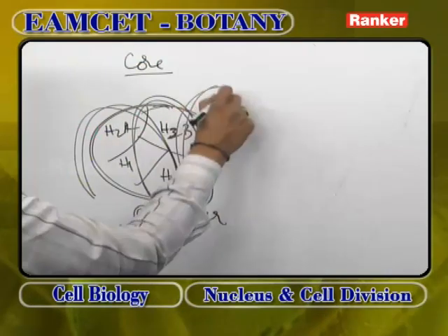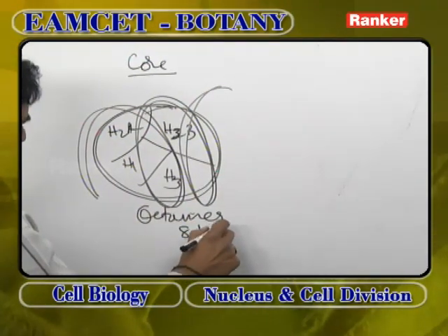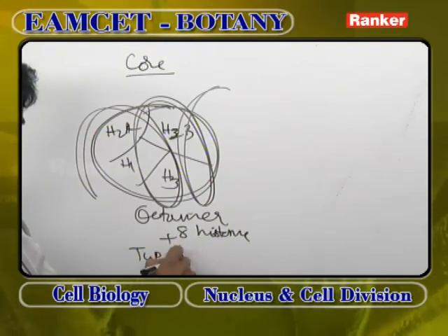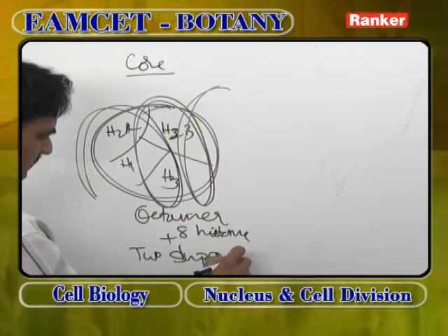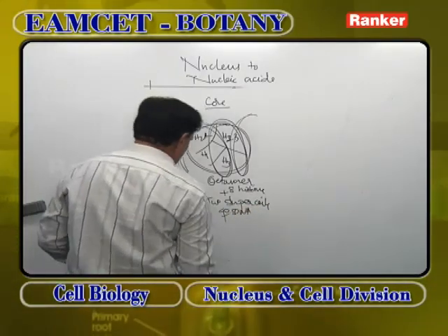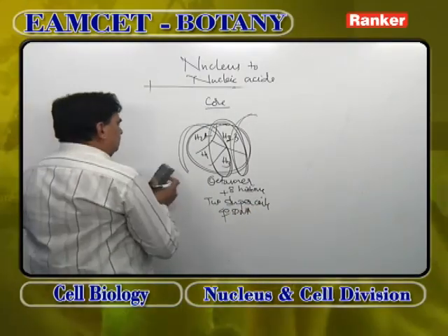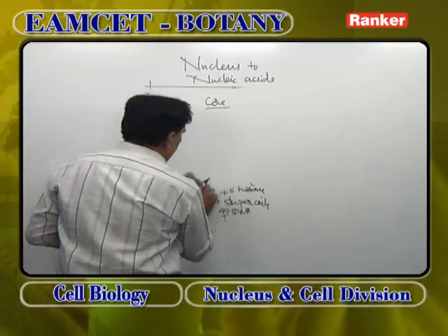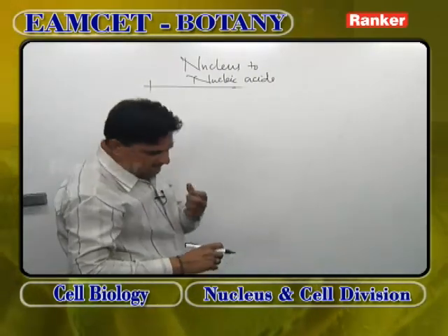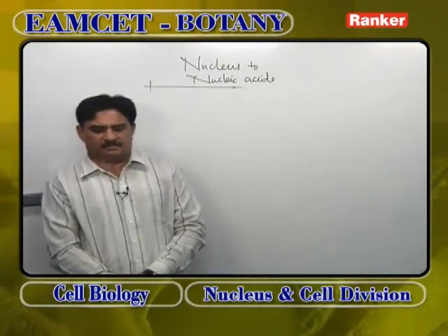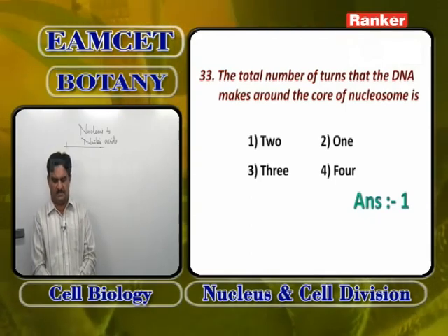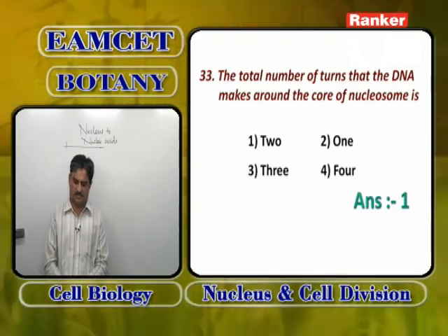So an octamer of 8 histone proteins plus 2 supercoils of DNA becomes a nucleosome. So according to this question, around the central core of H2A, H2B, H3, H4 in pairs, that means 8 histone proteins, the total number of turns that DNA makes around the central core of nucleosome is 2. 2 turns. First option.